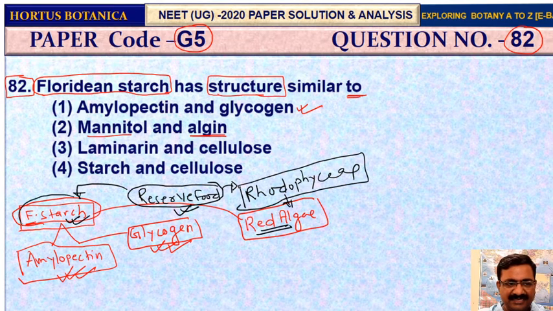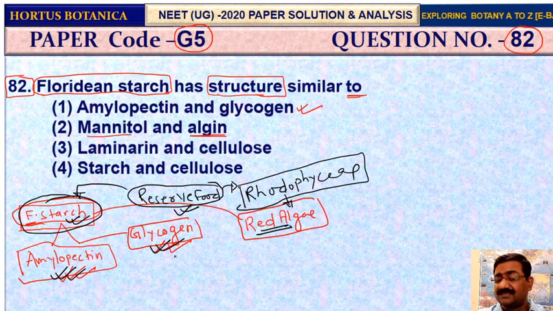That very Floridian starch is structurally very similar to the highly branched structure, right, in amylopectin and glycogen. That's why it is called Floridian starch, due to its highly folded structure. So I am talking about all this concern related to red algae.